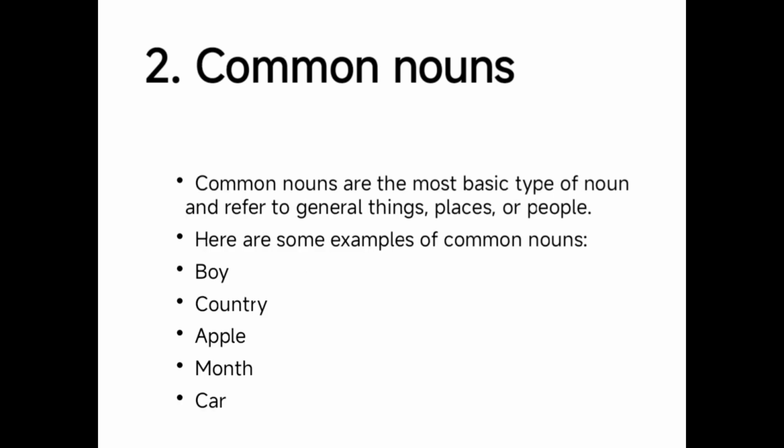The next type is common noun. These are the most basic type of noun. It refers to general things, places or people. It means common nouns are words that are used to describe the common name of a person, place or thing. Common nouns are words that describe the common names of persons, places and things. Examples include boy, country, apple, month, car, etc.